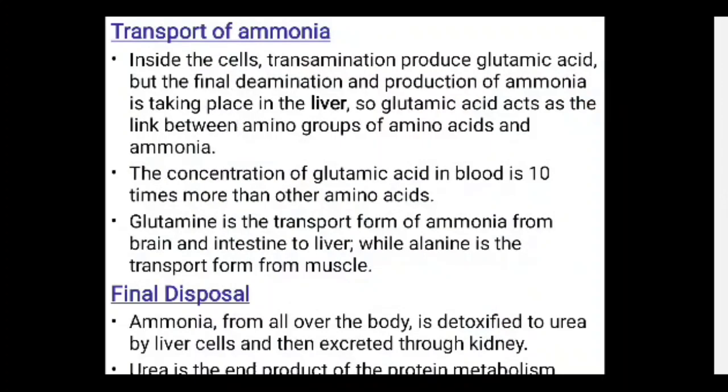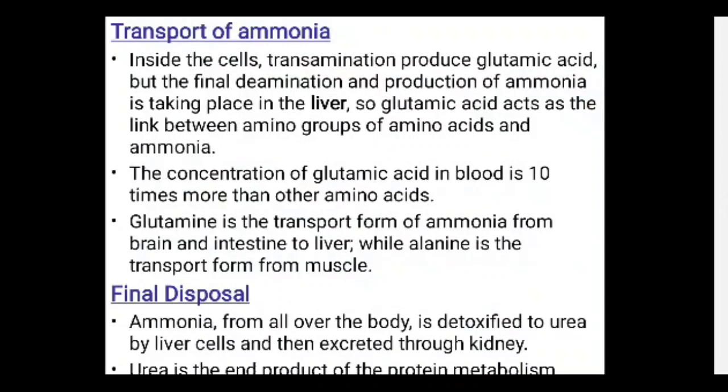Now the final disposal. In final disposal we will discuss the urea cycle. Ammonia from all over the body is detoxified to urea by the liver cells and then excreted through the kidney. Urea is the end product of protein metabolism.